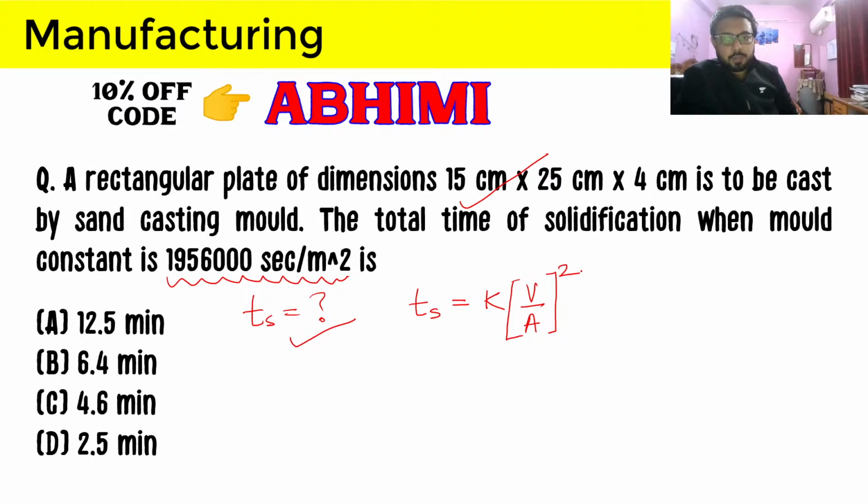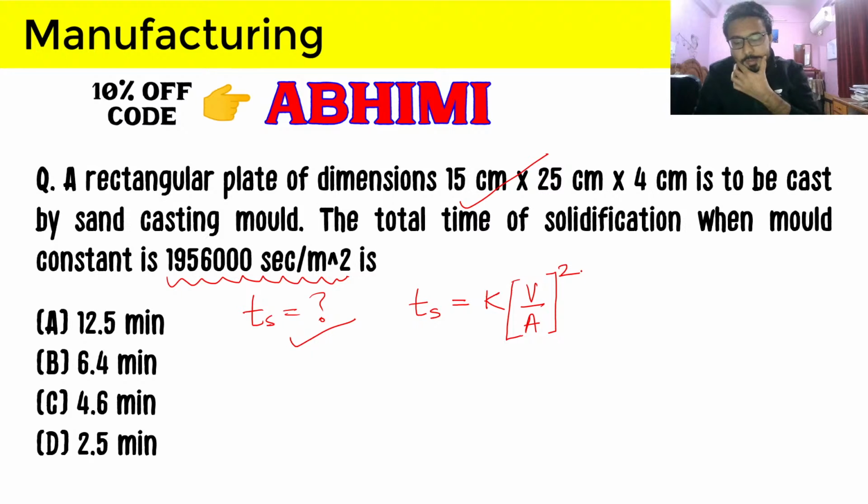But for subjective type, fill in the blank questions, you will not get this opportunity to get this information that you have used the correct unit or not. So always remember that you are checking the units before doing your solution, and when you are writing the answer, you should also do that.